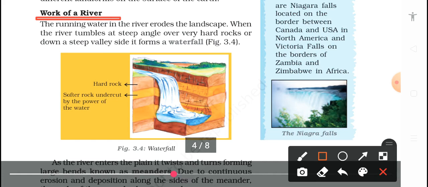When the river tumbles at a steep angle over very hard rock or down a steep valley, it forms a waterfall. As you have seen here, the river comes like this, falls directly down and then moves again. This is called a waterfall. The first layer here is hard rock, then soft rock undercut, meaning this is soft rock, and this lower portion is also soft rock.